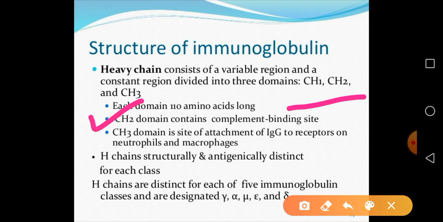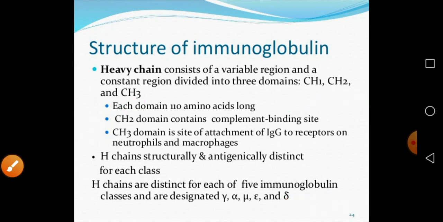The CH2 domain, which we have already seen, contains a complement binding site, and the CH3 domain is a site for the attachment of IgG to the receptors on neutrophils and macrophages. So this is the function of the CH3. And the H chain is structurally and antigenically distinct for each class.